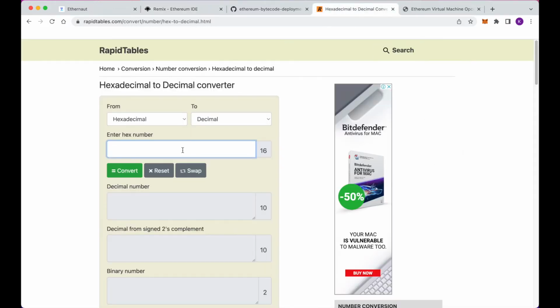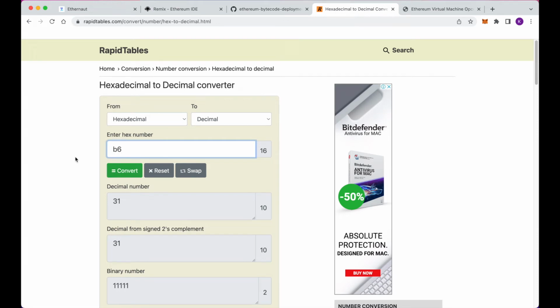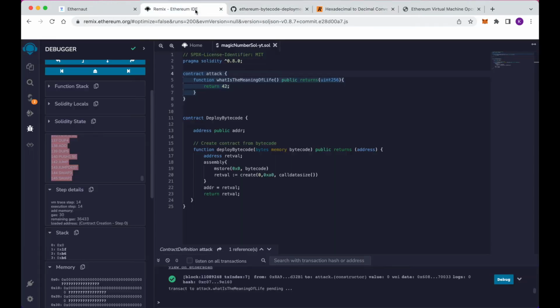If we convert 1F from hexadecimal to decimal, that's 31. So if we go to line 31, we're copying code from here, 31, all the way up to a length of B6, which is 182 lines. We're actually copying more than there is code here, but that's okay because all of them will just be replaced with zeros. So we're copying all of this code and then putting it into our memory at location 0 with this CODECOPY function right here.